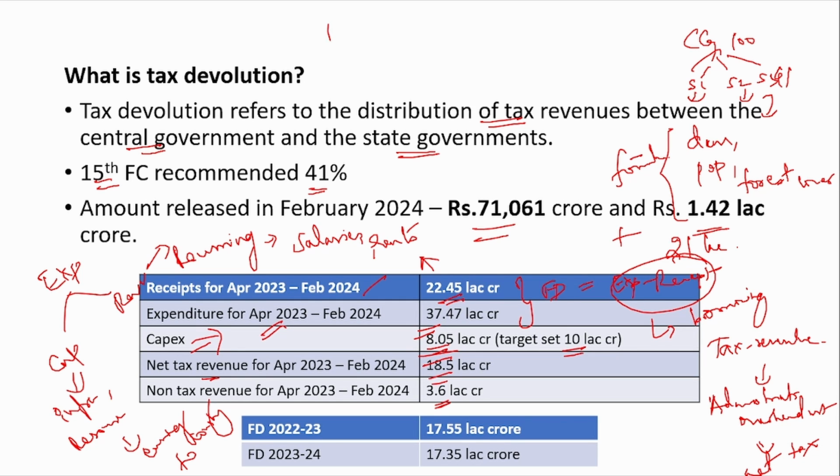The non-tax revenue includes the interest. Suppose you have given a loan to any state government or any other government from other countries, then they will give you interest in turn, right? So that comes under non-tax revenue. Then the fines and the fees. All these come under non-tax revenue and this is at 3.6 lakh crore. So the fiscal deficit for 23 is 17.5 lakh crore and for 2024 they are aiming to close at 17.35 lakh crore.